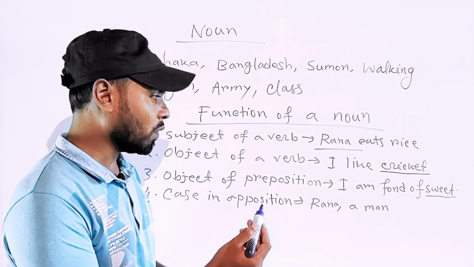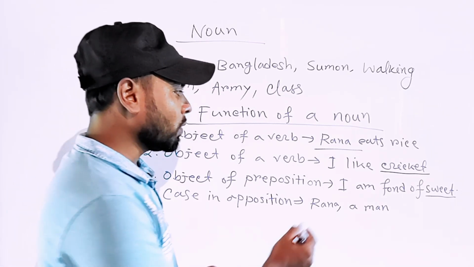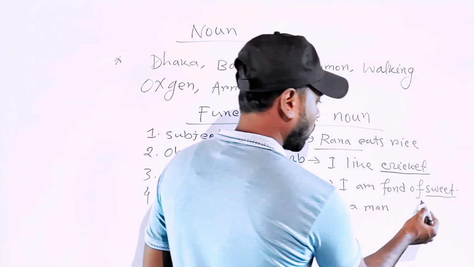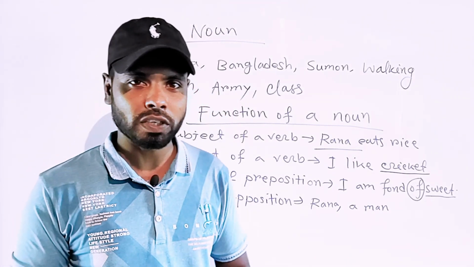Thirdly, a noun can be used as the object of a preposition. For example, I am fond of sweet. Here, of is a preposition and sweet is a noun, and it is the object of the preposition.